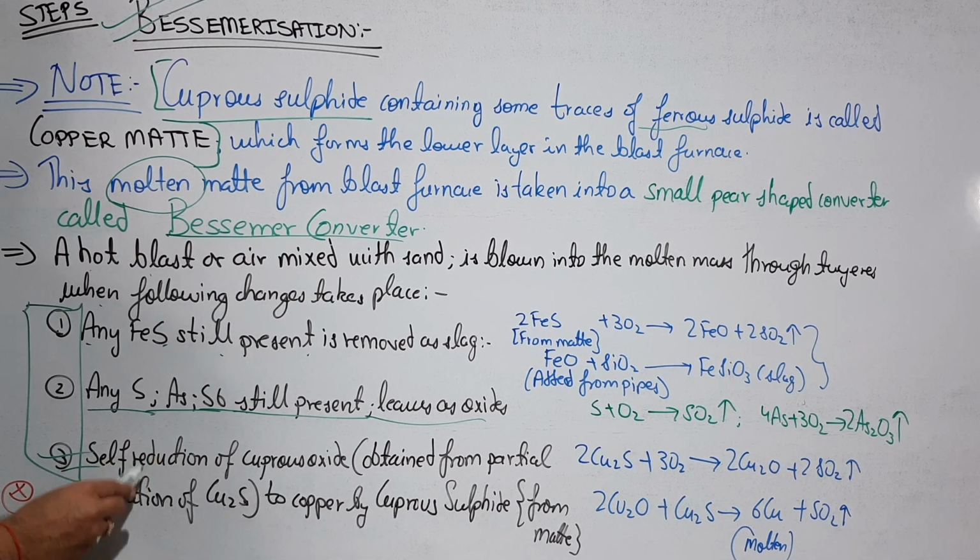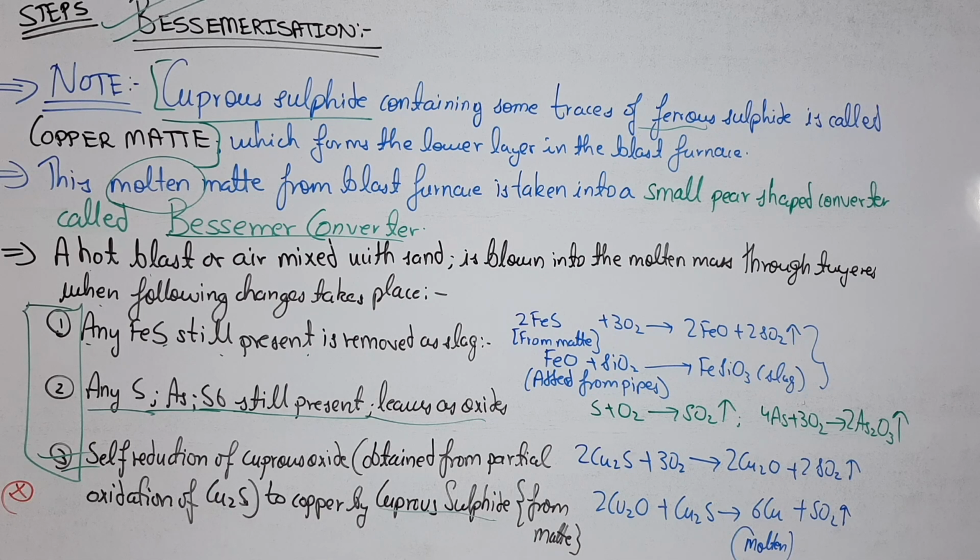Third step, self-reduction of cuprous oxide to copper by cuprous sulfide. The reaction goes as follows: 2Cu2S plus 3O2 gives 2Cu2O plus 2SO2. Then 2Cu2O plus Cu2S gives you the molten copper. Now write one point: the copper metal produced here in the molten state will fall below the tuyeres and thus escapes the oxidizing action of the blast.